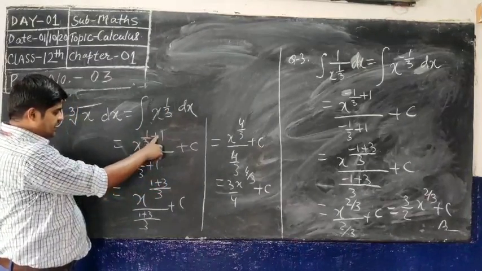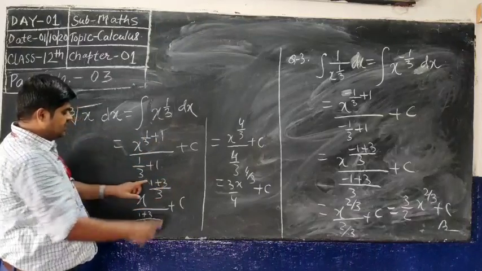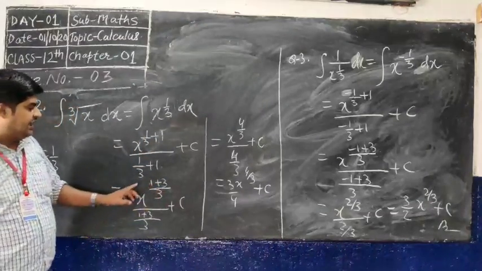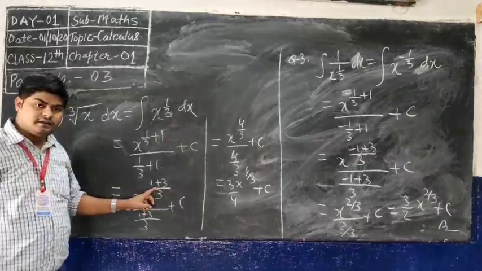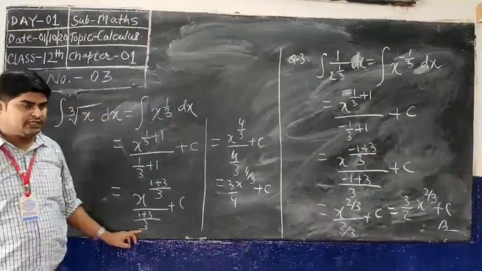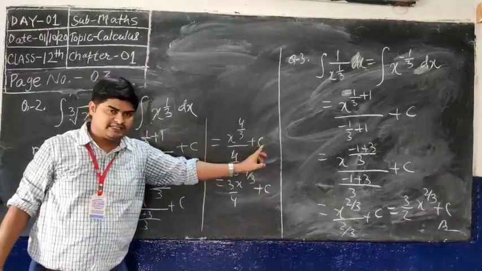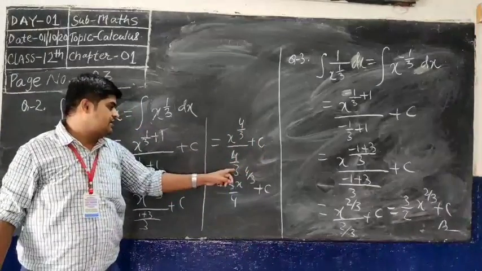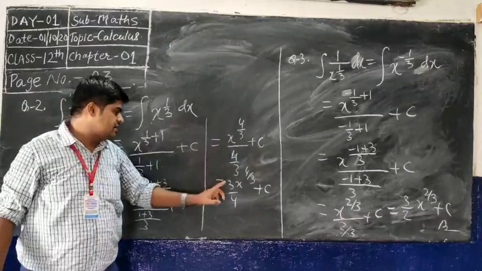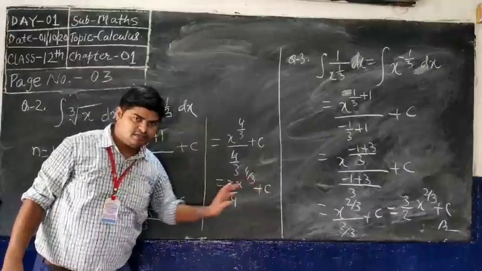Okay, now you will take LCM. 3 1 are 3, 3 1 3 are 3, 1 plus 3 by 3. That means x to the power 3 plus 1, 4 by 3 by 4 by 3. Okay, x to the power 4 by 3 by 4 by 3 plus c. Now you will put here 3 comes as a denominator. So 3 by 4 x to the power 4 by 3 plus constant.